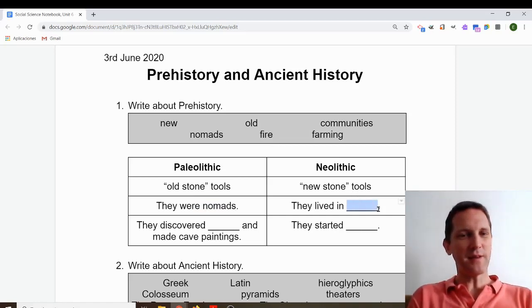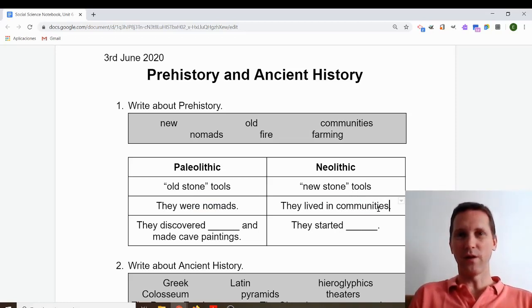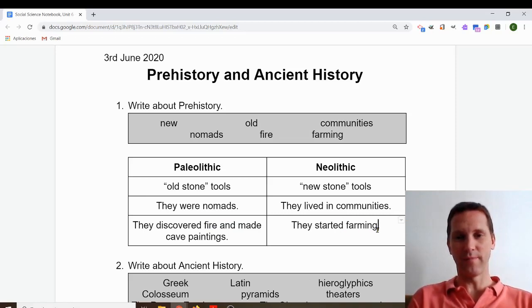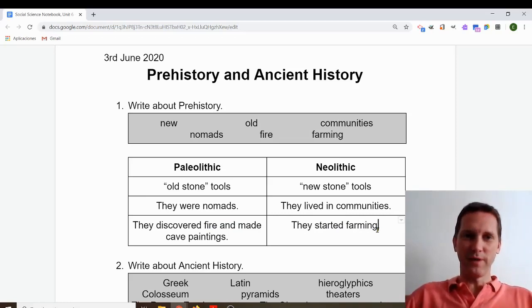But in the Neolithic, they started living in communities, larger groups with houses all together. And in the Paleolithic, they discovered fire and made cave paintings. And in the Neolithic, they started farming, agriculture.